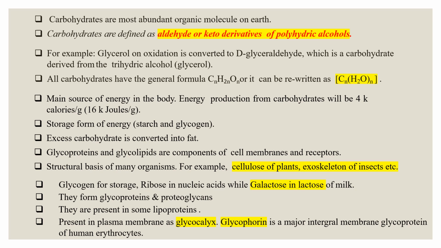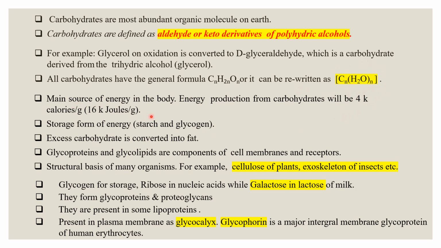Carbohydrates, being the most abundant organic molecules on the earth, are basically defined as the aldehyde or keto derivatives of polyhydroxy alcohols. Glyceraldehyde can be the example of the smallest carbohydrate, which has the aldehyde and hydroxy groups available. All carbohydrates have the general formula CnH2nOn. It can also be rewritten as Cn(H2O)n.